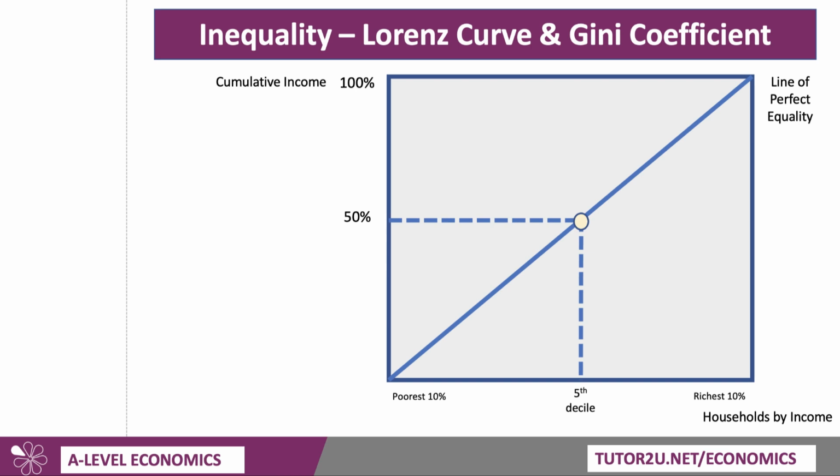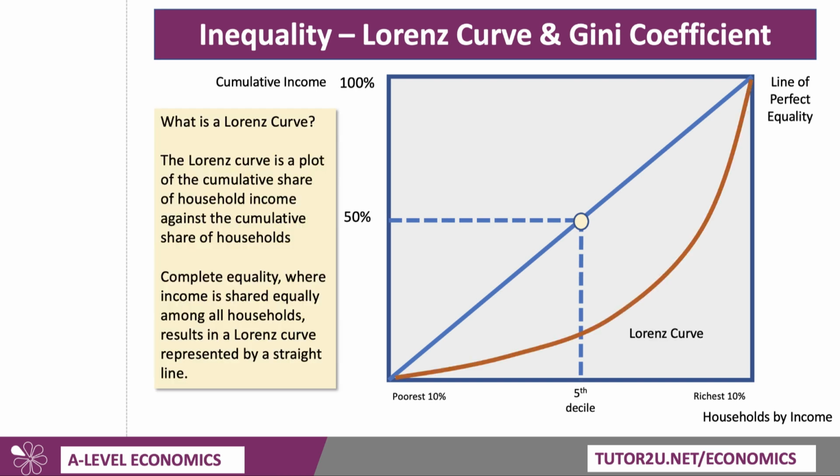So where would the Lorenz curve be? Well, if you haven't done this curve before, have a little think about how you would draw a country where there was income inequality. The Lorenz curve must be bowed beneath the line of equality. It's basically a plot of the cumulative share of income against the cumulative share of households. And as you can see, it's quite a long way away from the line of equality. In my little hypothetical example,